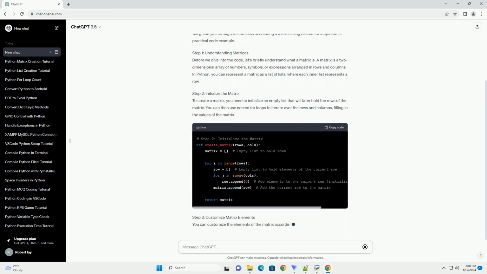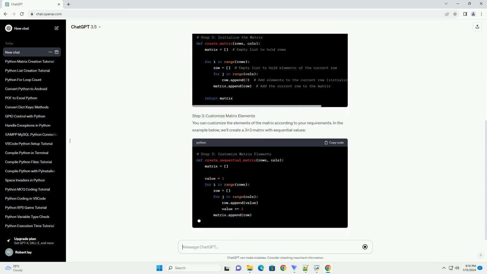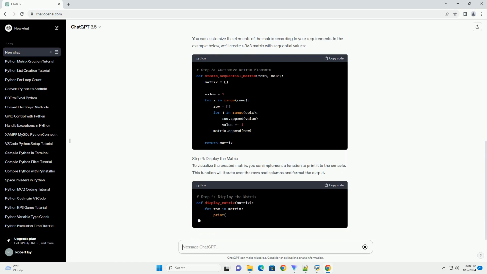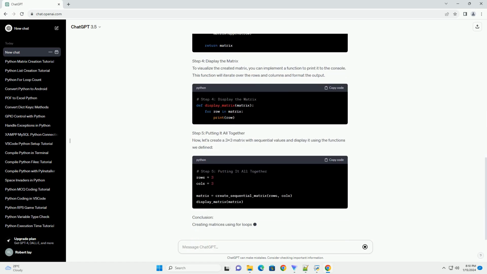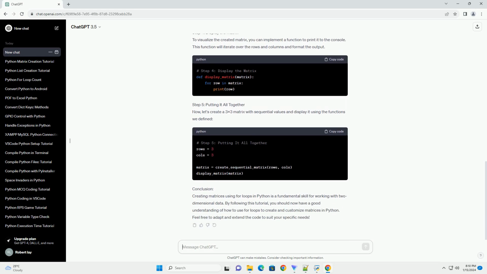This tutorial will guide you through the process of creating a matrix using nested for loops with a practical code example. Step 1. Understanding matrices. Before we dive into the code, let's briefly understand what a matrix is. A matrix is a two-dimensional array of numbers, symbols, or expressions arranged in rows and columns. In Python, you can represent a matrix as a list of lists, where each inner list represents a row.